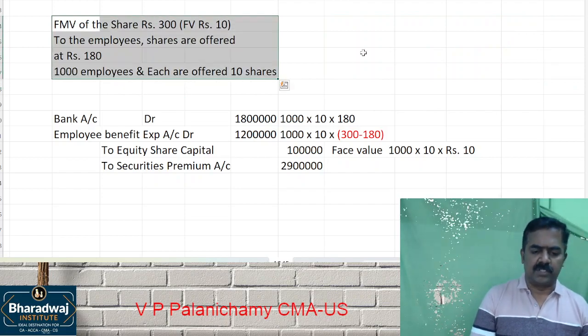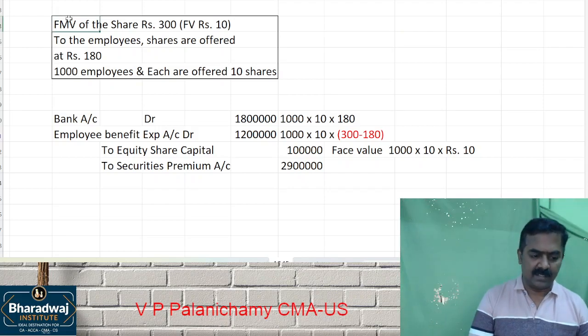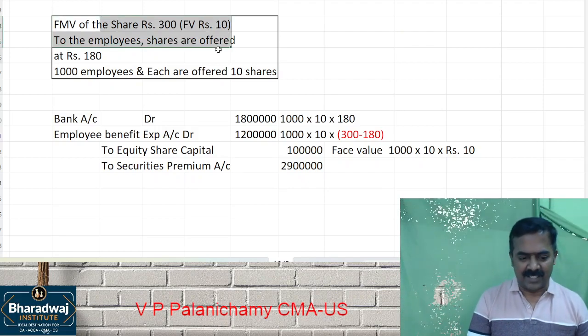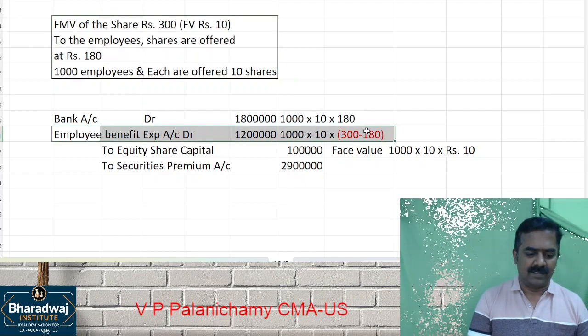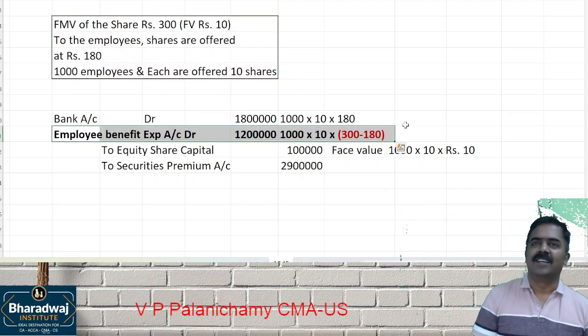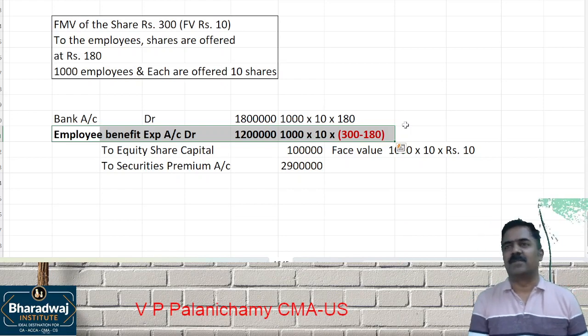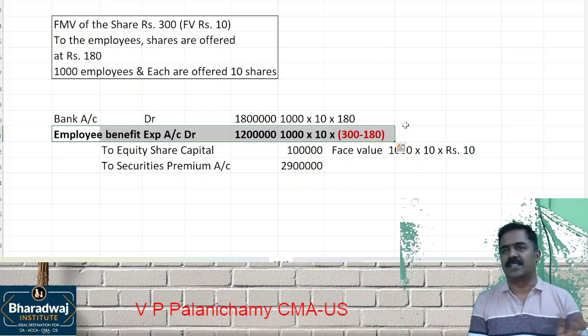In this question, is it a short-term benefit or long-term benefit? It is a short-term benefit. Shares are announced and exercised in the same financial year. If we announce that you can purchase shares, whether the employees hold them for short term or long term is their problem. From the company's point of view, it is announced and exercised in the same year.